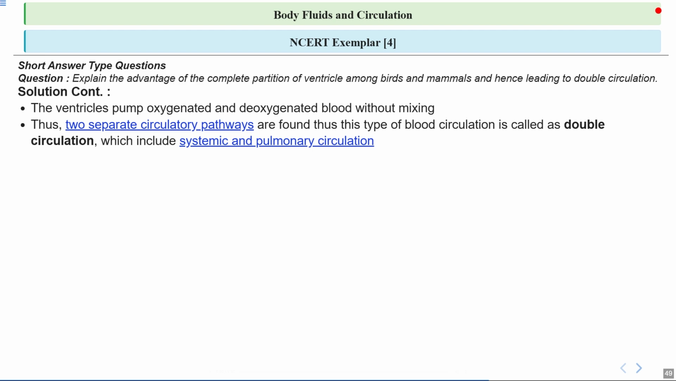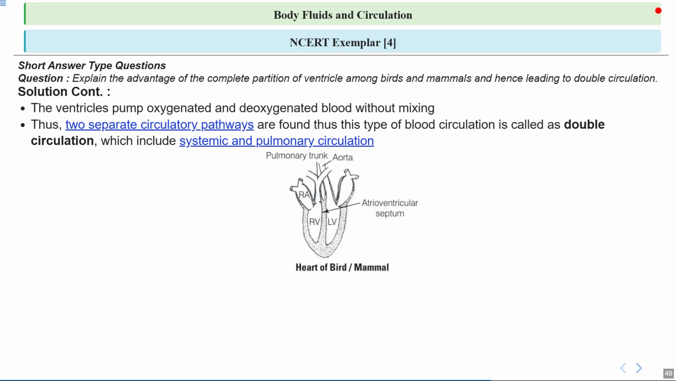Thus, this type of blood circulation is called double circulation, which includes both systemic as well as pulmonary circulation. Here is a diagram to show double circulation. Notice here how the heart acts as a central hub, directing blood along two separate routes. Okay, so we have already talked about this picture.